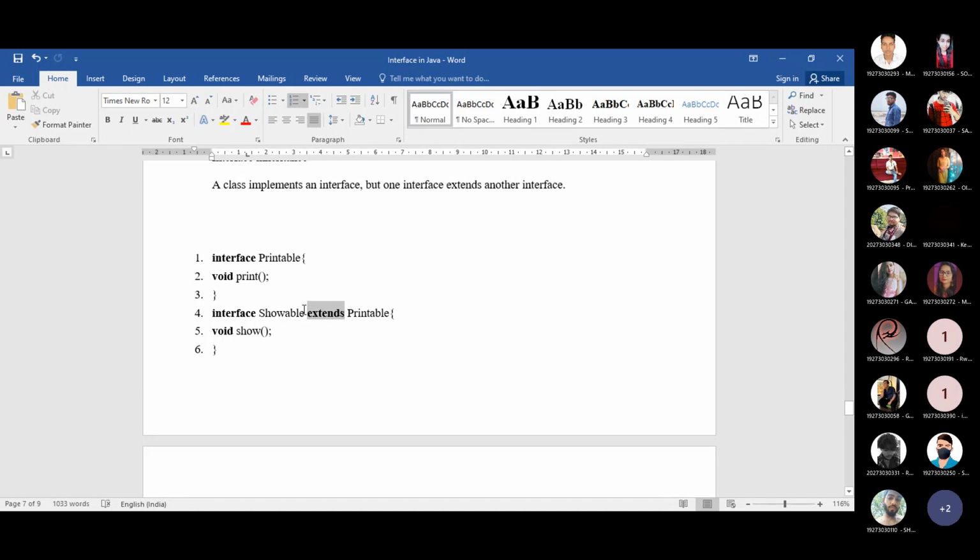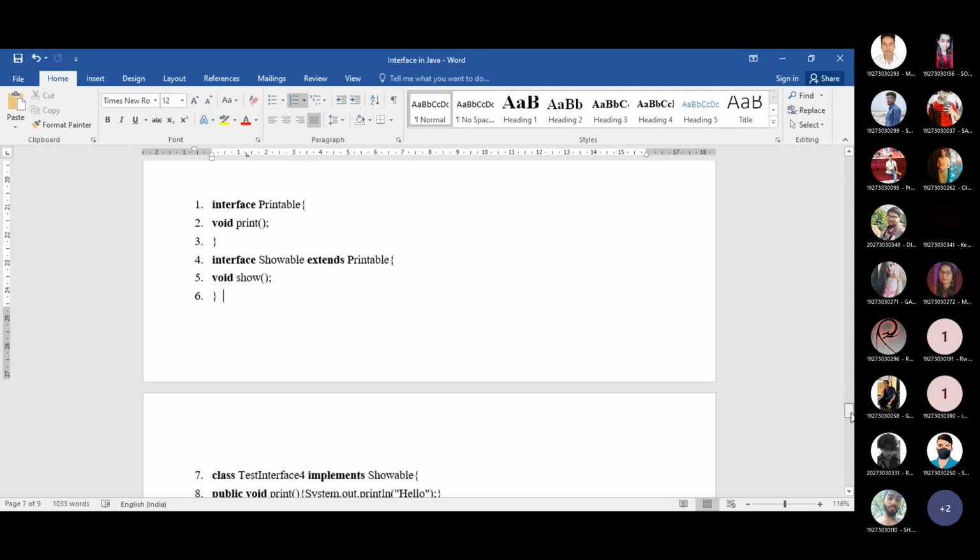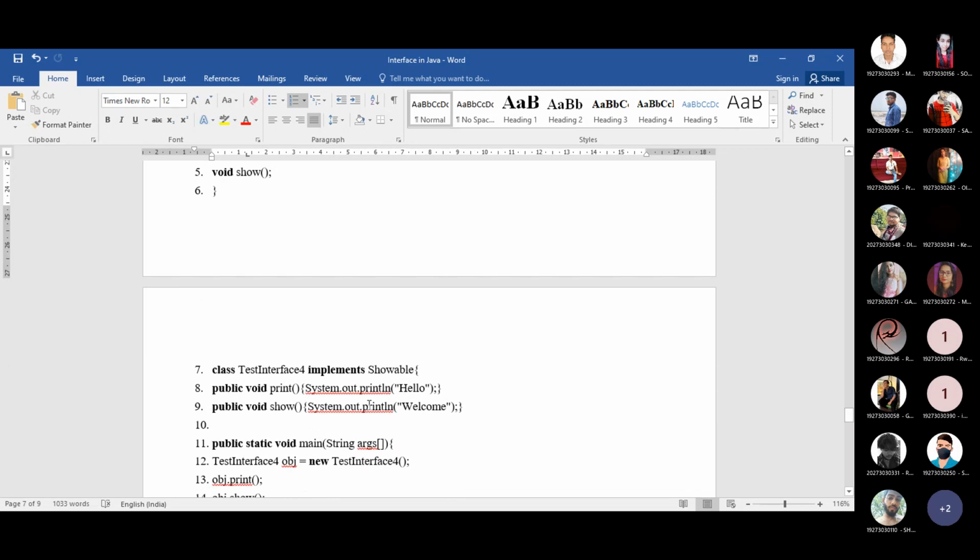Now, when it is the case of two interfaces, don't write the keyword implements. The implements keyword is only written when a subclass is inheriting the properties of an interface. But if this is the case of two interfaces, Showable and Printable here, you need to write the extends keyword. What will be the case whenever one interface is extending another interface? At that time it is the responsibility of the child class to implement both methods.